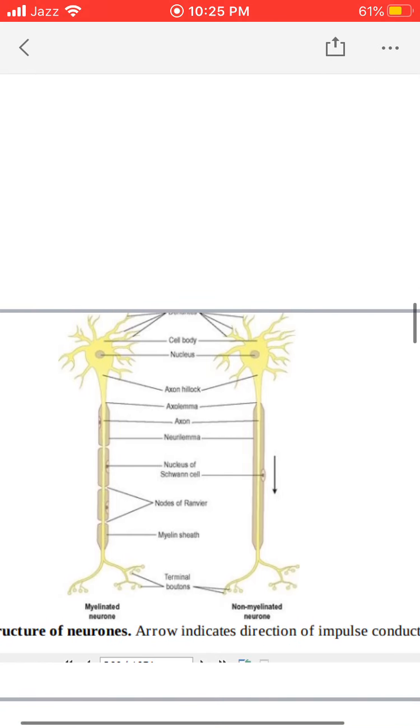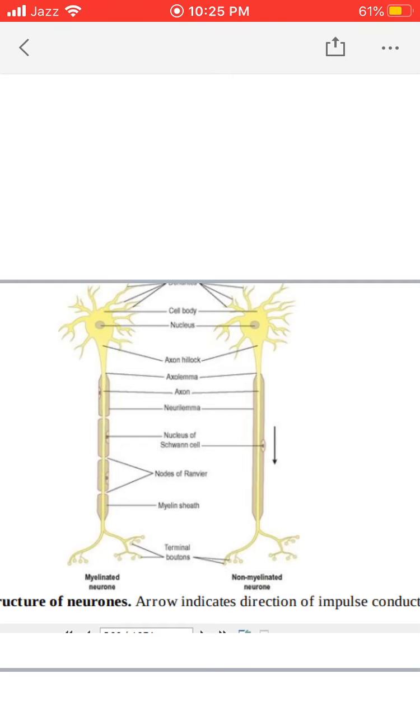In this diagram, you can see the dendrites, then cell body. A nucleus is present within the cell body. Axon hillock. Axon hillock is the tapered portion of the cell body from where axon is originated. And then there is axolemma. Axolemma is the outer membrane of the axon. You can see the axon, and then on the axon, the outer covering is seen as neurilemma. Below neurilemma, there is nucleus of Schwann cell.